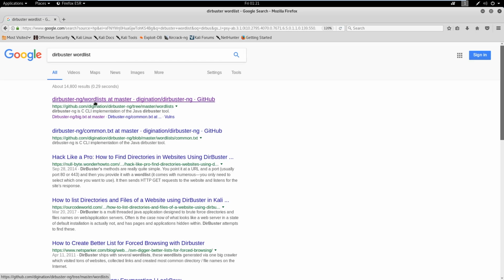And so we can click on this first link here from GitHub. We're going to probably use GitHub a lot. If we don't use it in the course, you're likely going to see it in your real OSCP course, that you're going to find exploits through GitHub. Exploit database has a bunch, but I find that GitHub sometimes has more refined and, I guess, updated exploits. Sometimes exploits work for a little bit and then they break. So this is a good place to kind of dig around.